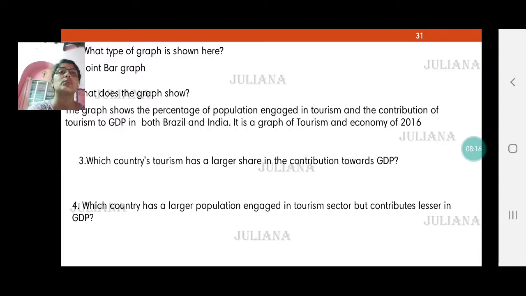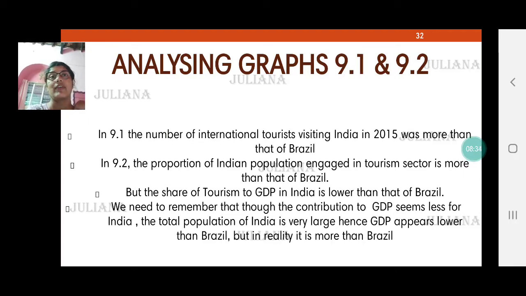Which country's tourism has a larger share in contribution towards GDP? When it comes to contribution towards GDP, it is Brazil. Which country has a larger population engaged in the tourism sector? That is India. Now why is this so? Though we find a huge number of people engaged in tourism in India, yet the contribution towards GDP is low. Any guesses? Keep thinking, I'll answer it very soon.